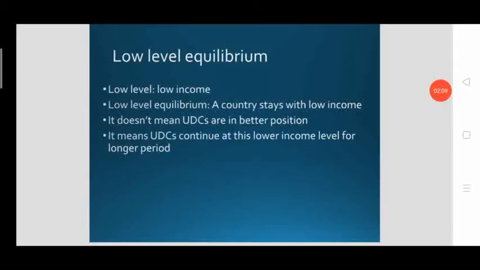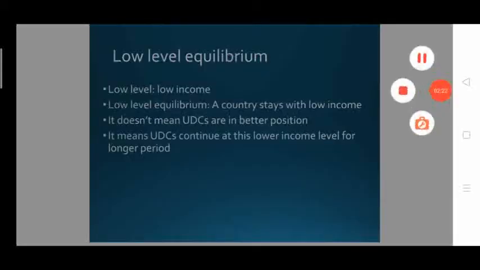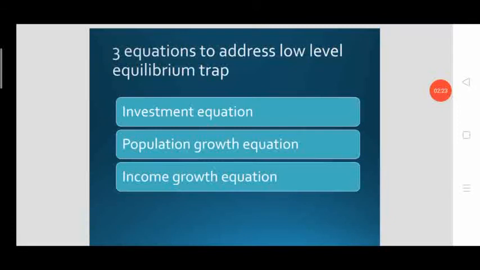However, the theorist also suggests the ways for which the low income economies can stimulate economic growth, breaking the vicious circle of poverty. Nelson explained his version of low level equilibrium trap theory through three equations. First one is investment equation, second one population growth equation, and third one is income growth equation. Let's look one by one.